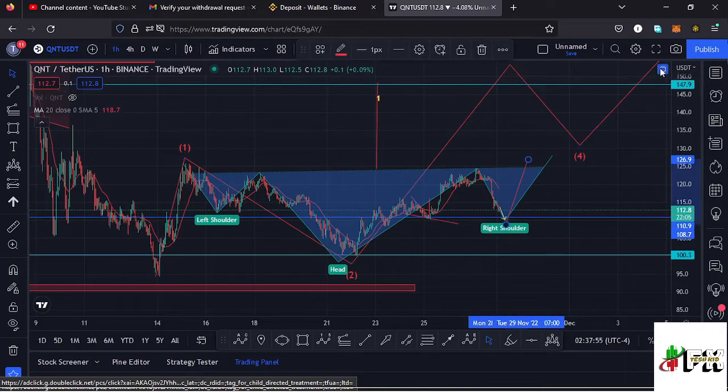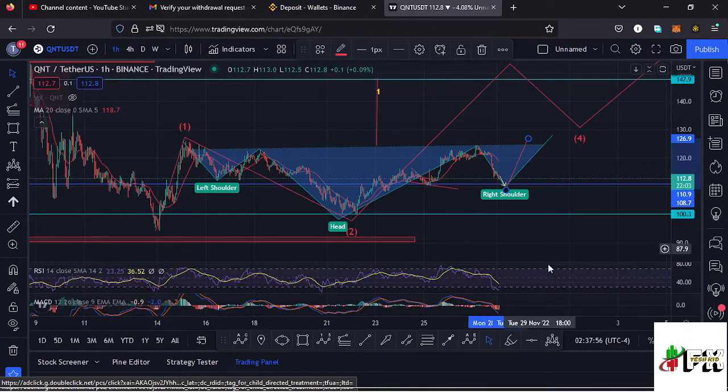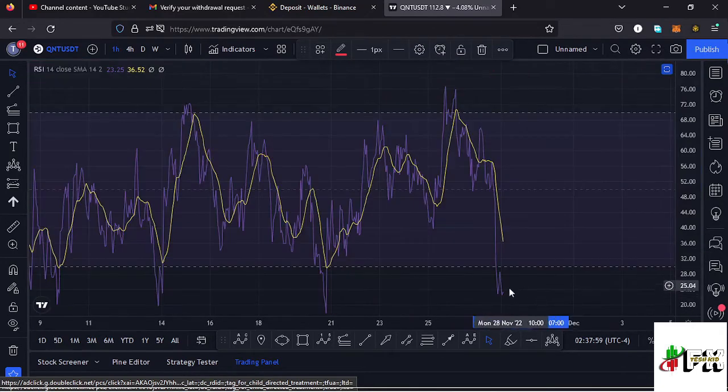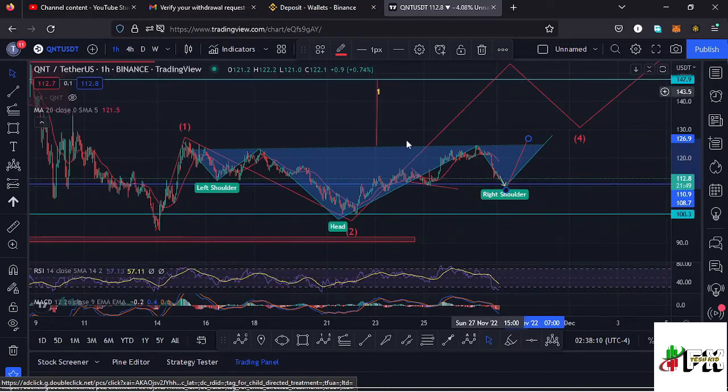Also taking a look at the indicators to see what movements will be supported here on the RSI. On the RSI, we are trading at around the 23 mark, meaning we have managed to get into the oversold region, and that means we have massive room for us here on the RSI to support any movements to the upper side. So any breakouts to the upper side out of this chart pattern, and also once we find support and then expect a very nice bounce to the upper side, that movement will be supported on the RSI.